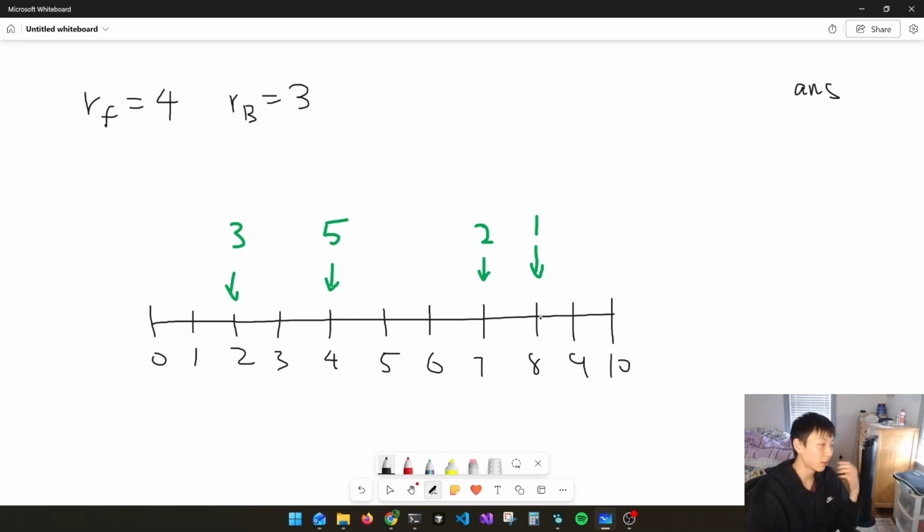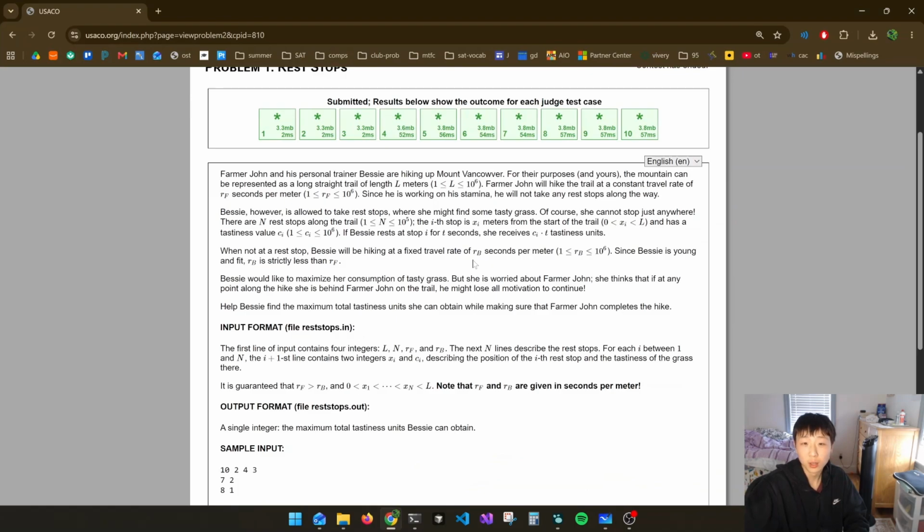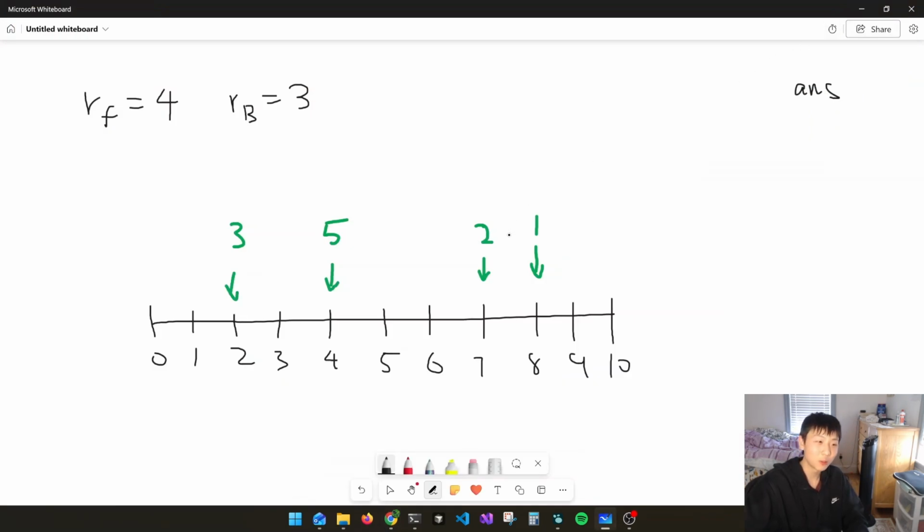So you might be thinking brute force is not going to work. It's just not, because we have way too many rest stops. First of all, it's 10 to the power of 6 meters, and then we have 10 to the power of 5 rest stops. That's already a lot of combinations, so we probably won't be using brute force for this problem.